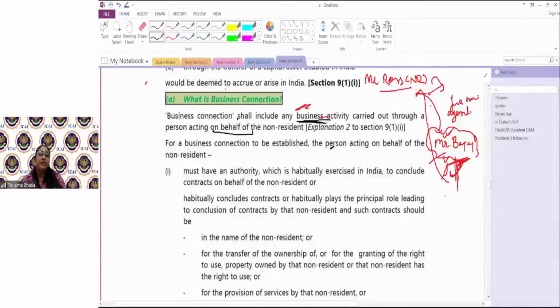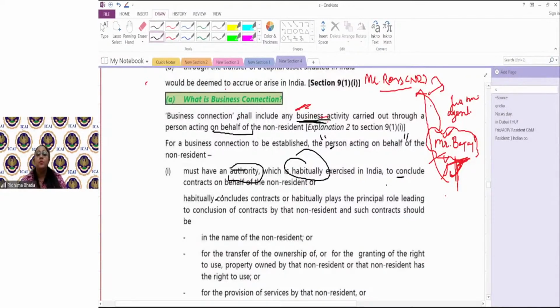How will I say that the person is acting on behalf of the non-resident? When he has an authority given to him, number one, and he habitually, meaning often, exercises authority to conclude contracts. To conclude contracts means he is getting and finalizing the contracts for Mr. Ross.